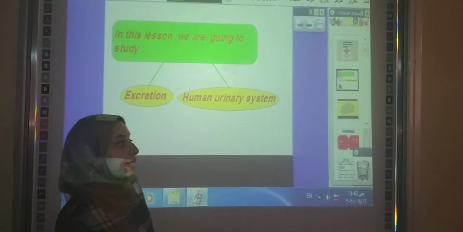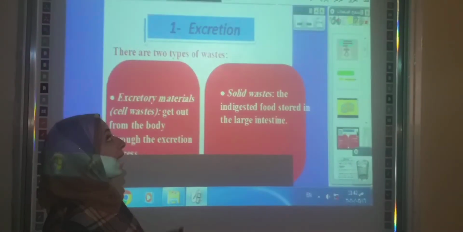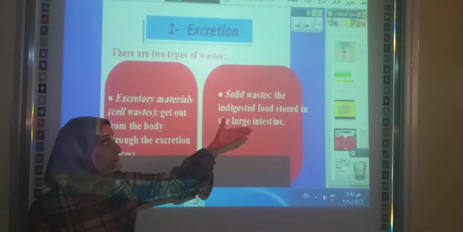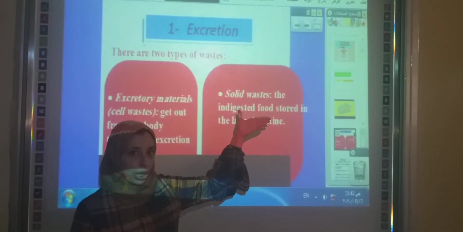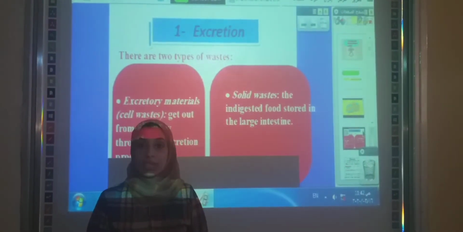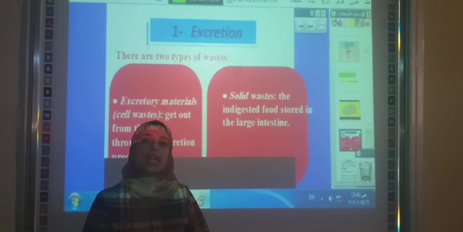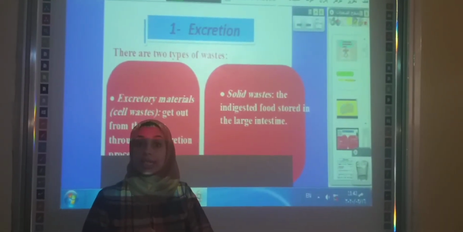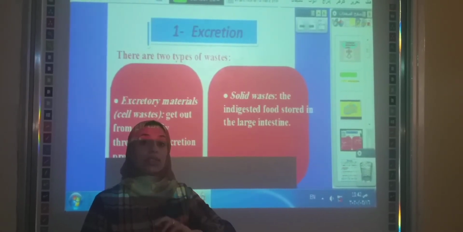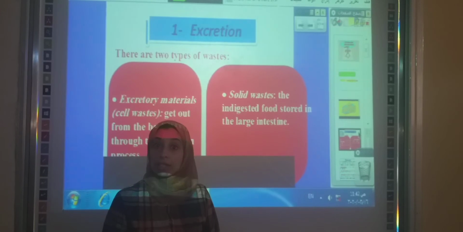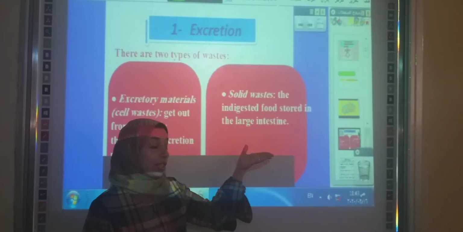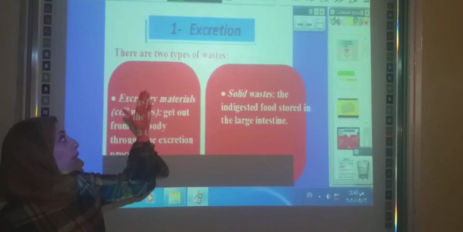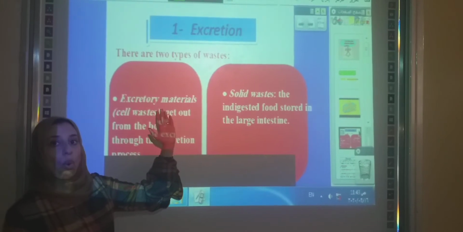Let's know at the beginning what wastes are. We have two types of wastes that the body must get rid of. Number one, solid wastes. Solid wastes are the wastes that collect in the large intestine, and they are undigested food. The large intestine gets rid of them outside the body through the anus. All of you studied the digestive system in Primary 4. Do you remember? Yes.